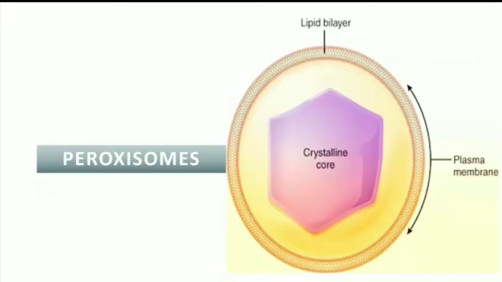This peroxisome is also known as the microbodies, and they are single membrane cellular organelles. Basically it is spherical or oval in shape, and it contains the enzyme catalase.